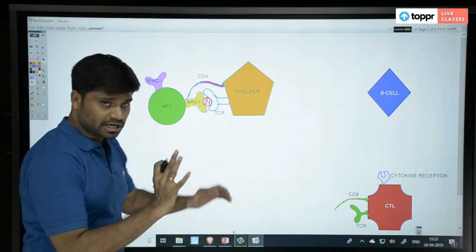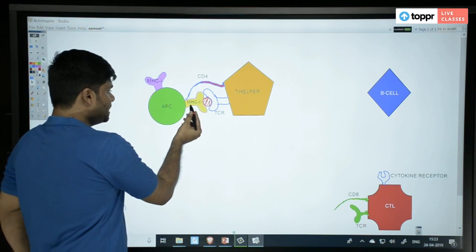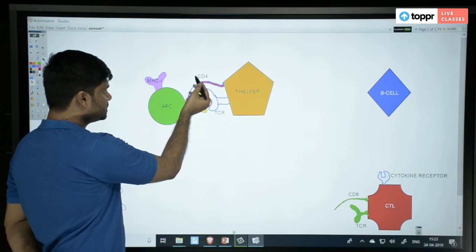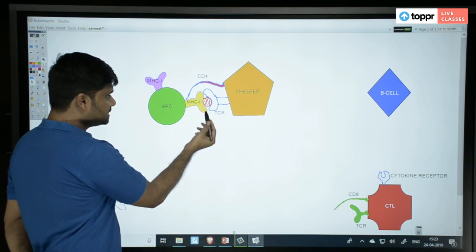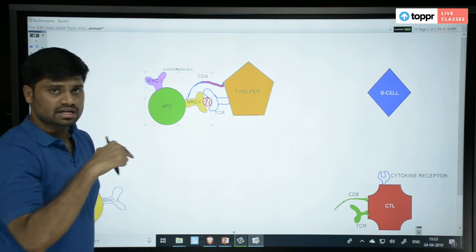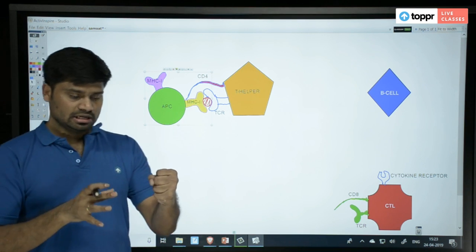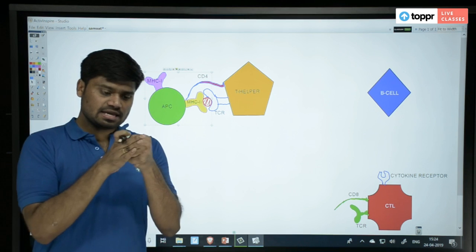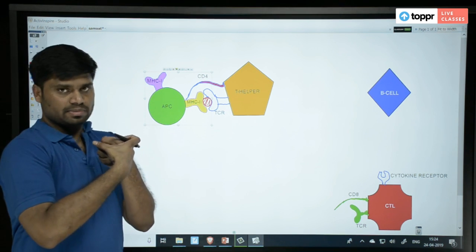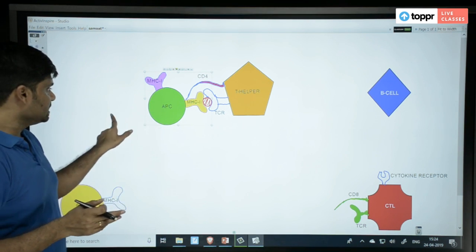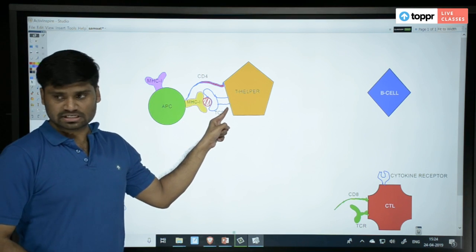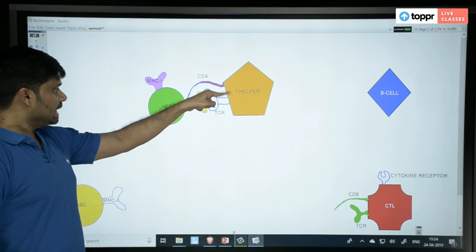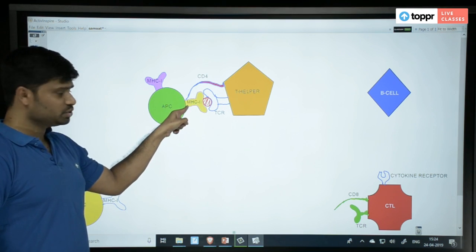So who is binding to whom? Carefully observe. The MHC2 is binding to both the CD4 molecule as well as TCR. It is binding to TCR through the medium of antigen, keeping the antigen in between. This is MHC carrying the antigen. From there TCR binds like this. So MHC2 with the antigen is presented to TCR, that is T cell receptor, whereas at the same time CD4 comes and binds to MHC2.